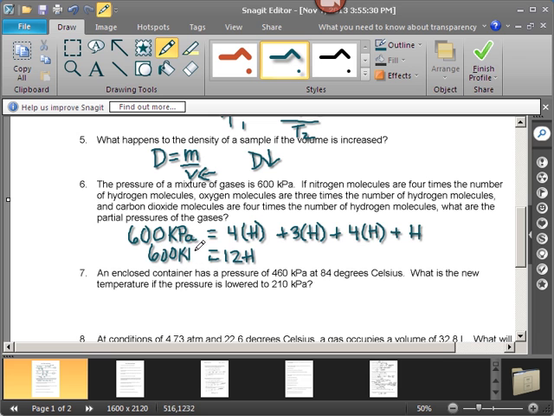So we're going to divide both sides by 12, and let's see, it looks like that's going to be 50. Let me double check with my calculator. 600 divided by 12 is equal to, yes, that was right, 50. So hydrogen is 50 kilopascals.